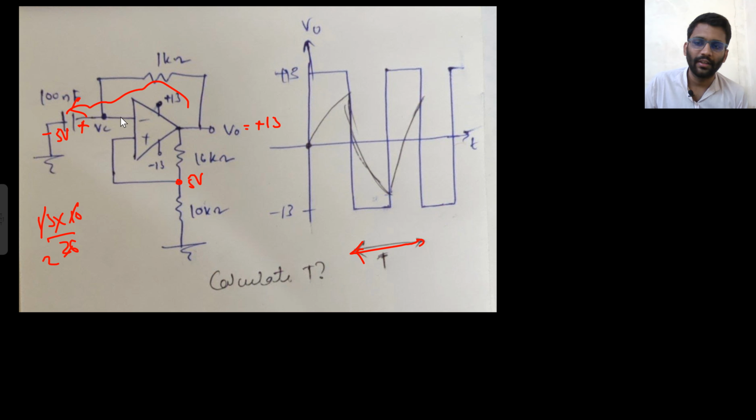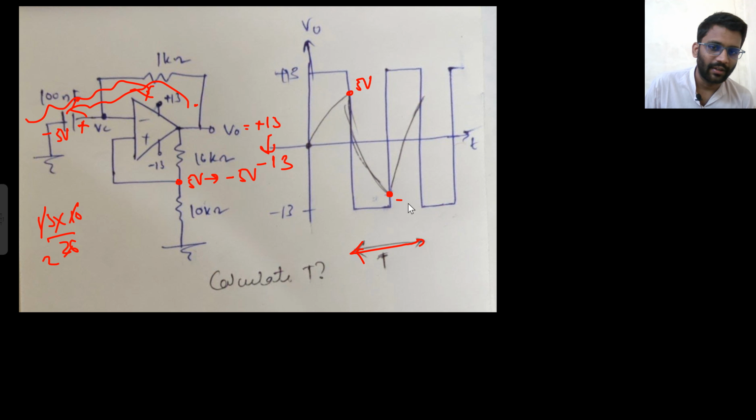When it is charged to 5 volt, now V negative would go above and this V naught will go from minus 13 to plus 13. So if it is minus 13, then what will be the voltage coming here? It will go from plus 5 to minus 5 volt. So basically now this minus 13 will charge this capacitor in this direction. Okay. So this point would have been plus 5 volt and this point would have been minus 5 volt.